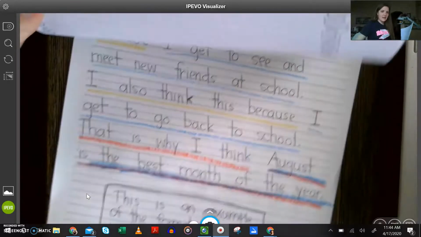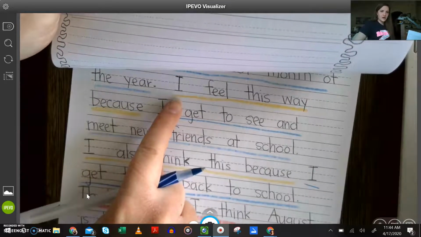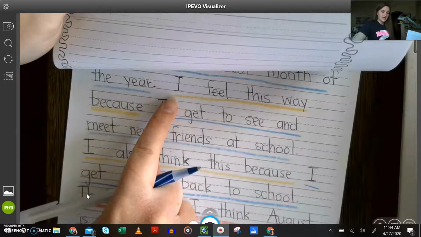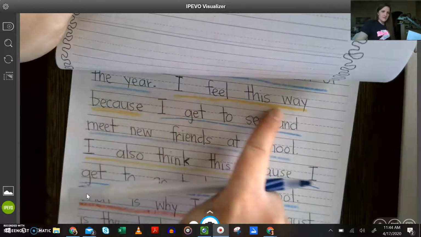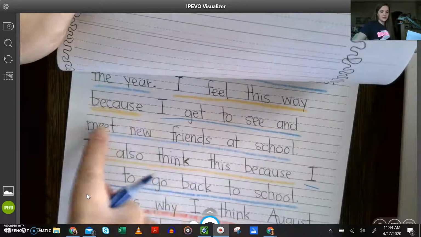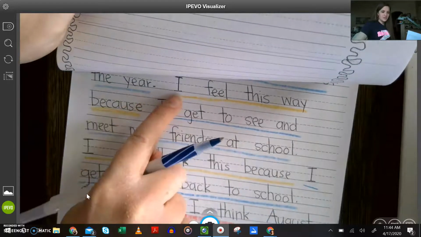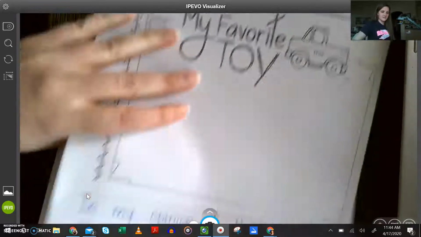Okay, once you have that first sentence down, now we can move on to our first supporting detail. So we're going to look at the yellow sections now. And remember, this section that we did in yellow is the part that we all write down. And then the blue is where we share our own thinking. So the part we're all going to do is, I feel this way because.